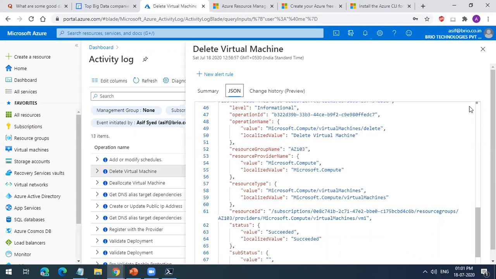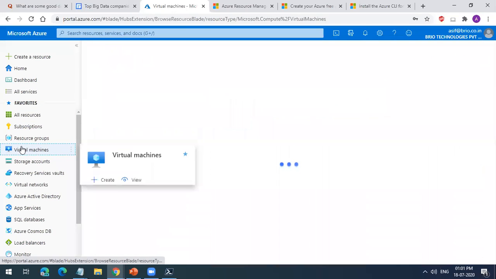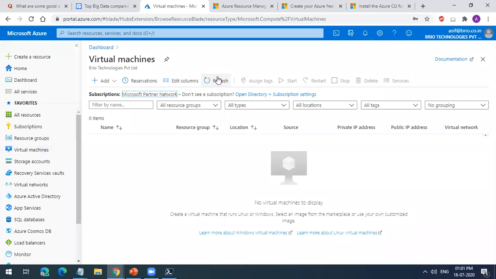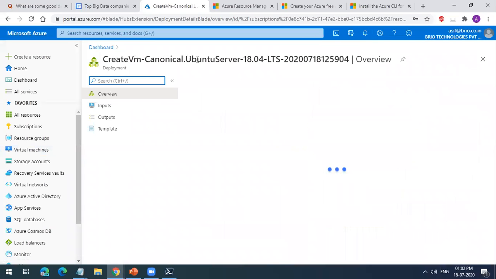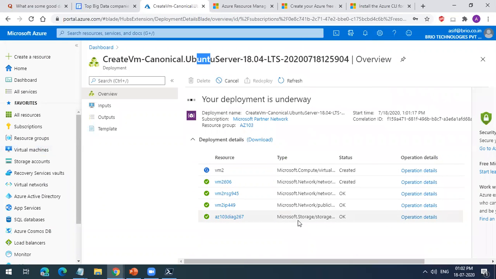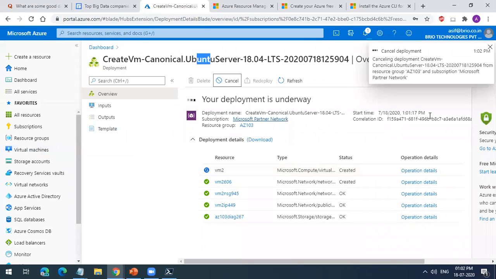Okay. So this will end the day today. I would really encourage you guys to go ahead and create the virtual machines. This deployment is in progress. So you are creating an Ubuntu server. It created the storage account. We applied boot diagnostics there, so it has created the Azure storage account also. Okay, I'll just cancel this. We'll not create this to save cost.